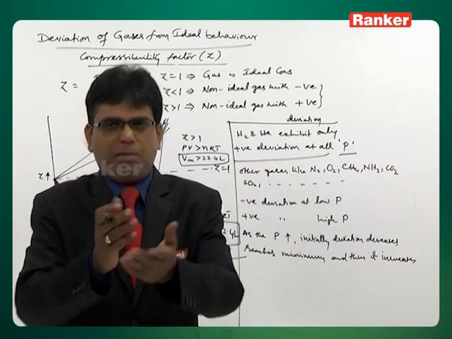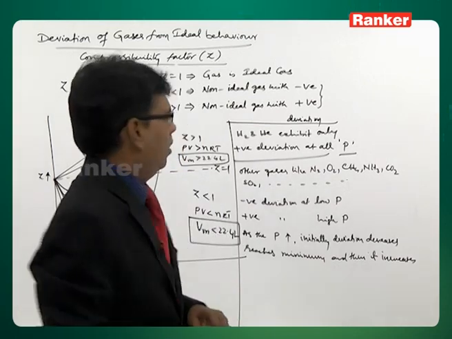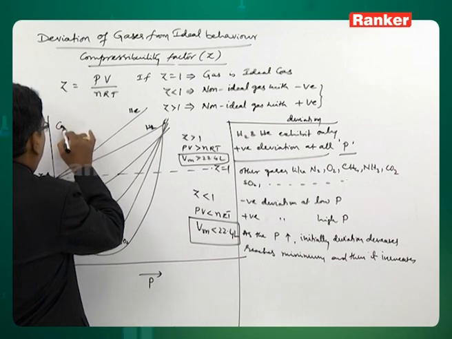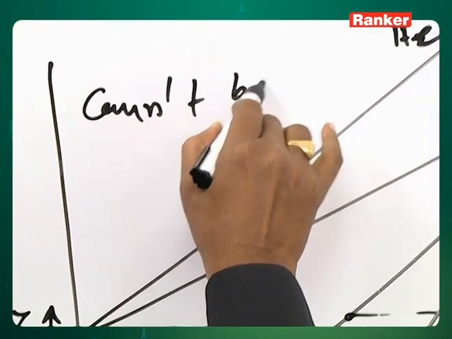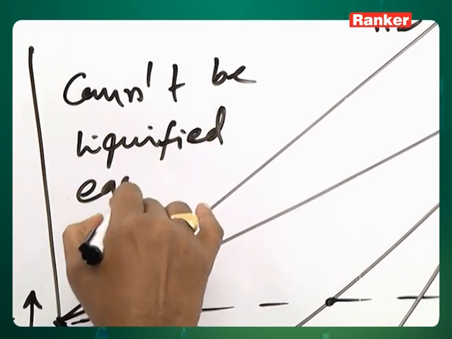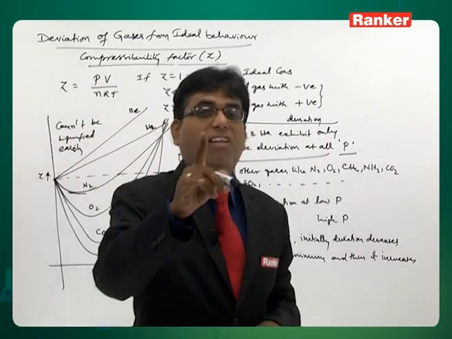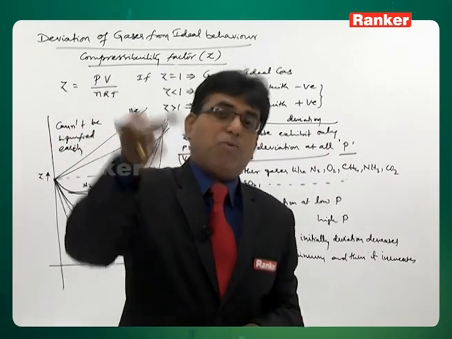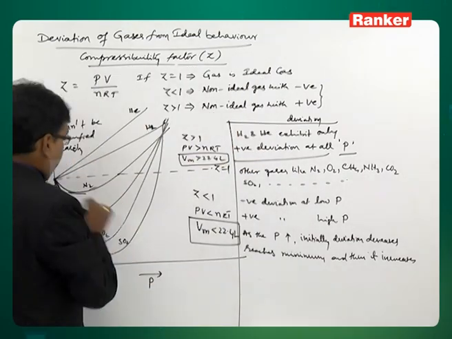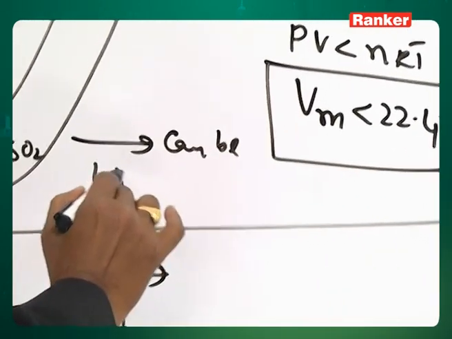I mean, gases can be liquefied. The other way around, those gases which exhibit positive deviation cannot be liquefied easily, or the gases which cannot be liquefied will only show positive deviation.